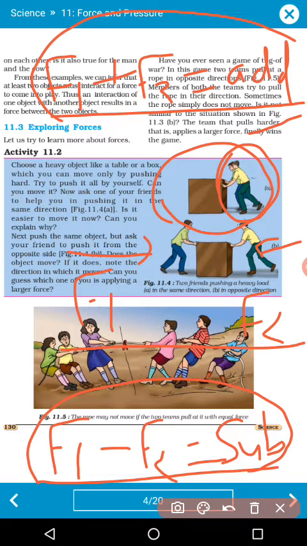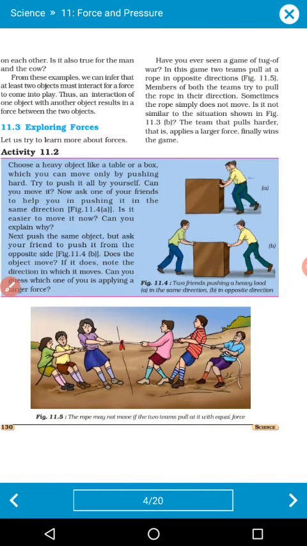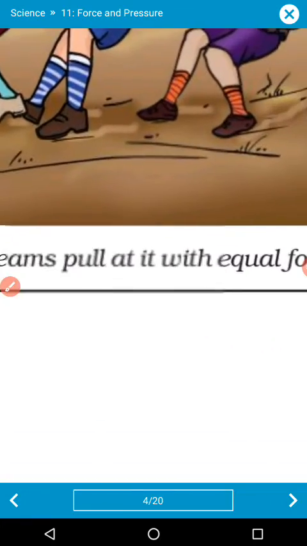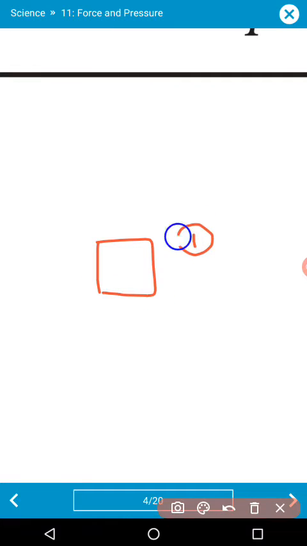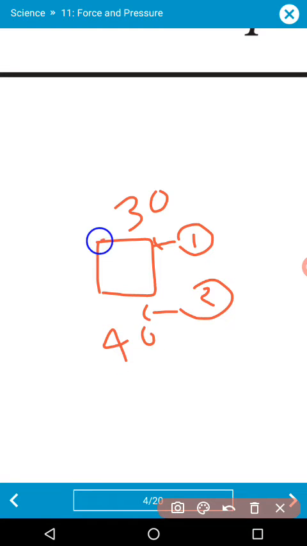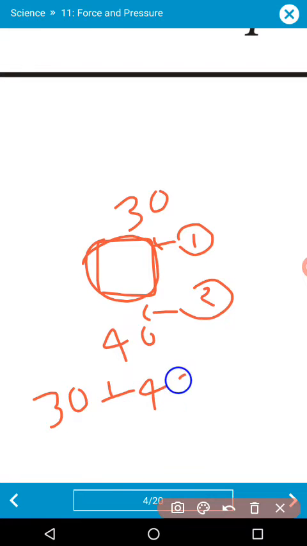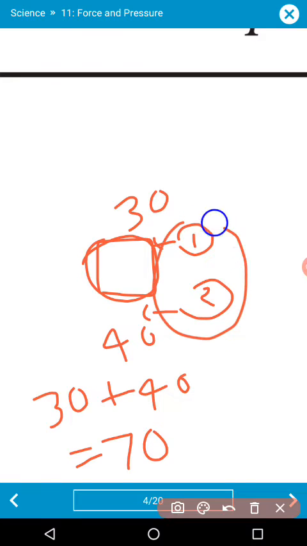Clear? So we will discuss an example. I am going to give an example. Understood? Suppose this is a block, with person 1 and person 2. Person 1 is applying a force of 30 and person 2 is applying a force of 40. So the total force acting on this block is what? 30 plus 40 equals 70. Understood? Because both are acting simultaneously in the same direction, the block will move in this direction. That's why the forces add up.